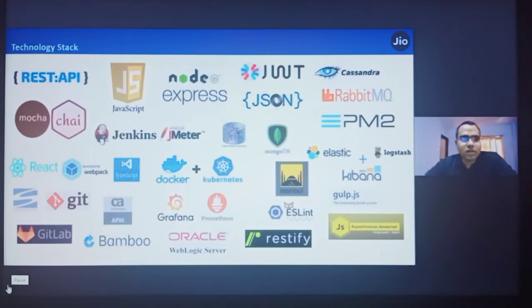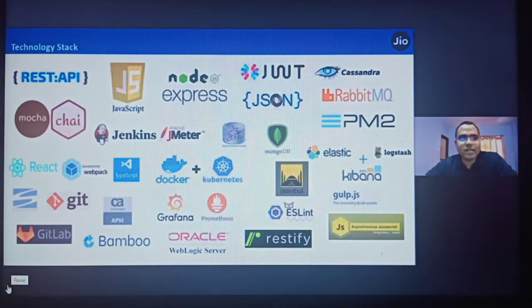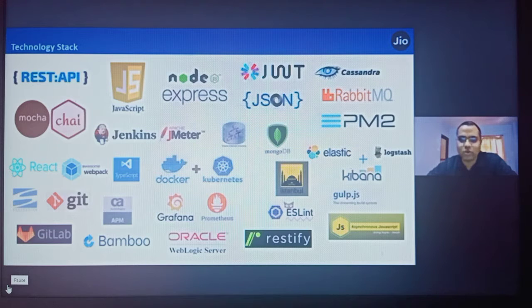Going to the technology stack, these are the core technology stack showing on your screen, and this is the core technology stack we are working on in our day-to-day life. All developers in my team are well acquainted with this technology stack, but I just showed a brief of the core technology stack we are using to build our system.